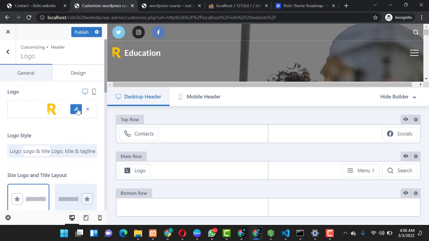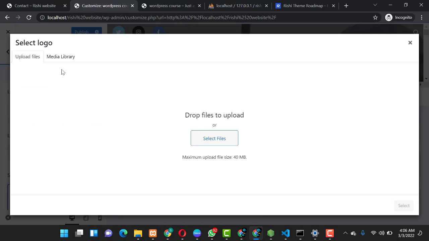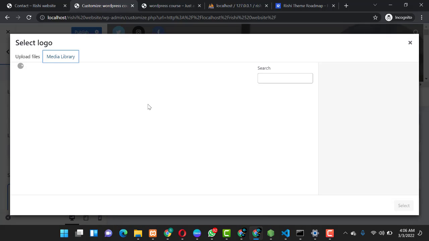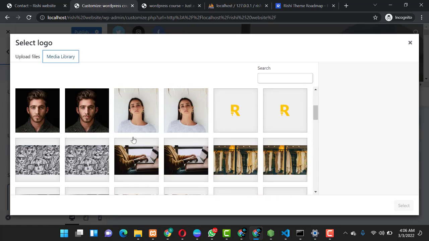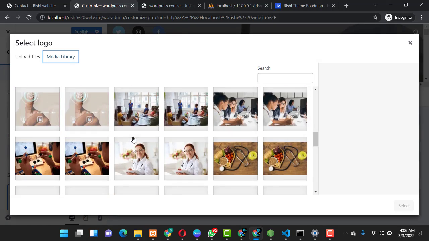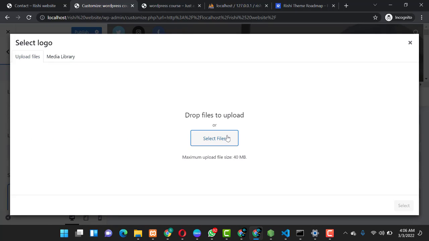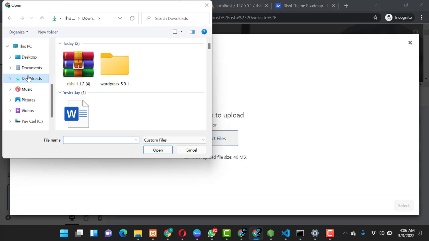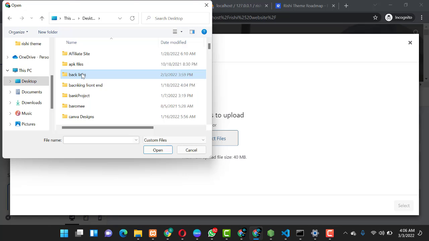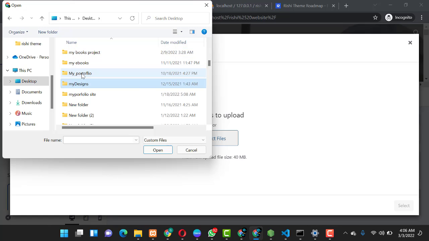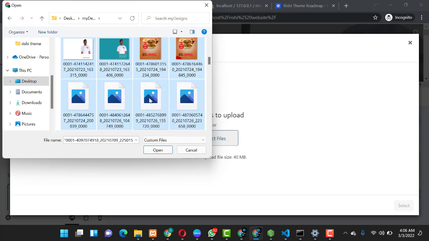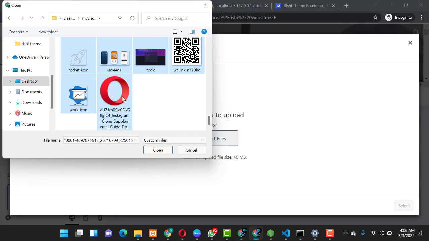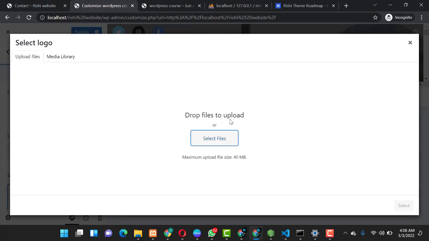If you want to change the logo, all you have to do is click on the pencil icon. You will be prompted to, since over here we don't have any images already imported by us, so these are default images that came with it. So we will have to come over here, go to add image. I have some images on my desktop that we'll use to create the site. So we just go to my designs, we enter. We can select everything except this and the last thing here, and open them.